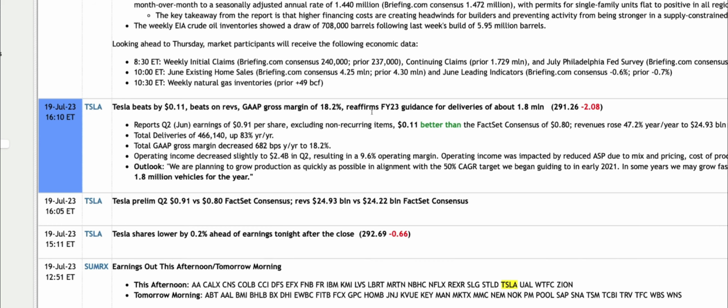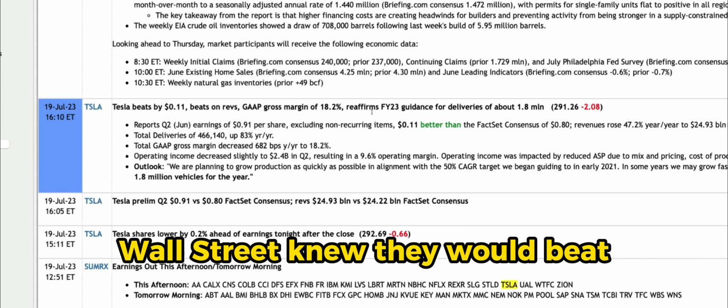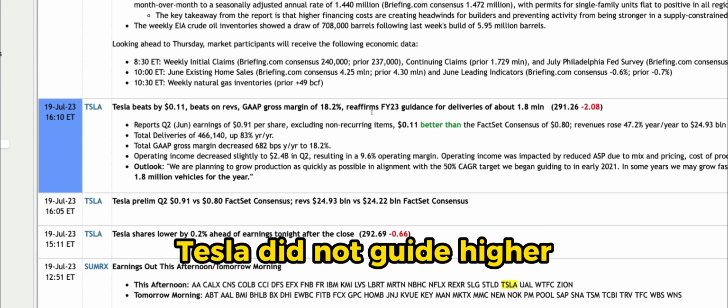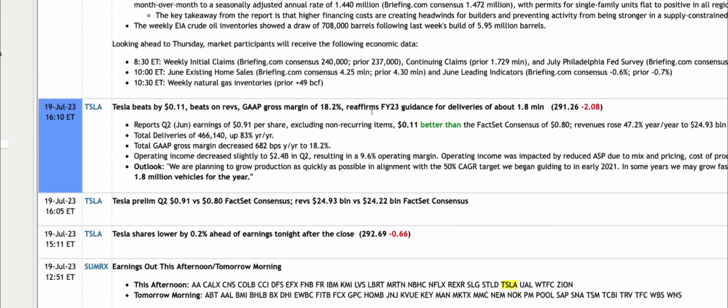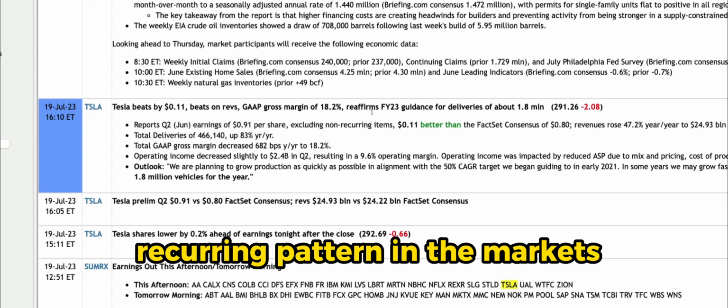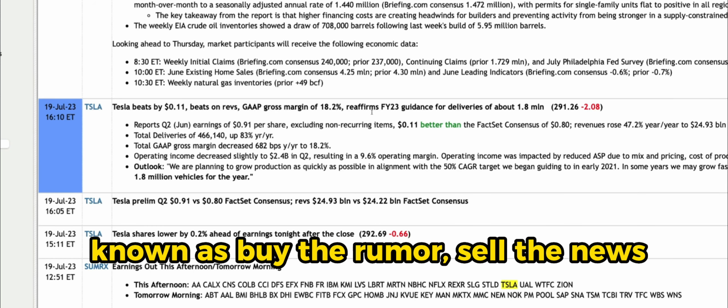The reason why is the market is forward looking. That's why Tesla was going up for the past months. Everyone on Wall Street knew they would beat. Earnings were expected and came in line. And because Tesla did not guide higher for next quarter, nothing left to push the stock up. This is a recurring pattern in the markets. That's why you should never chase. This phenomenon is also known as buy the rumor, sell the news.